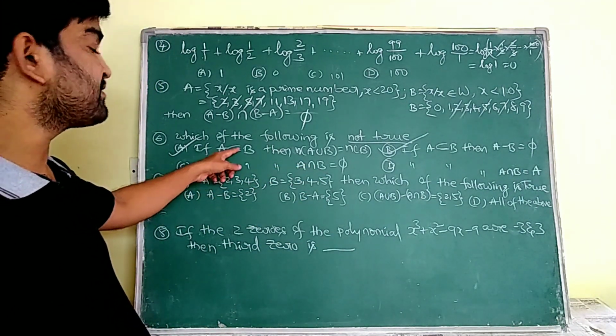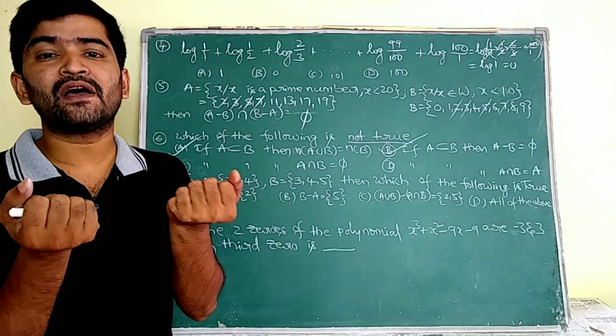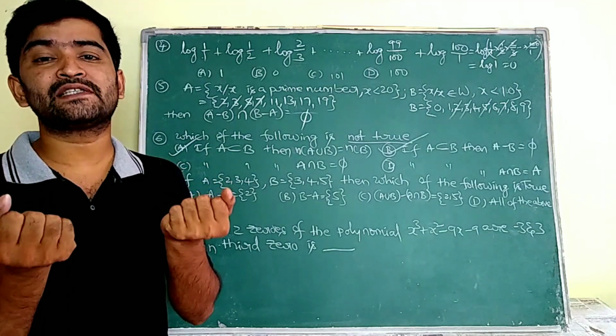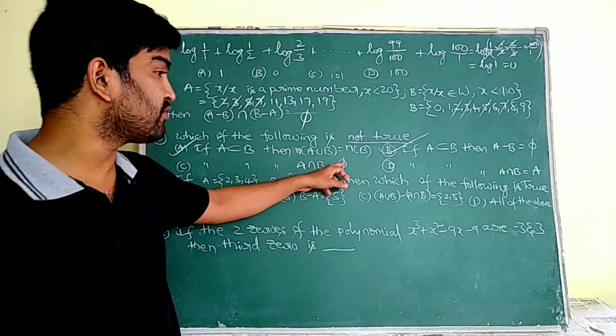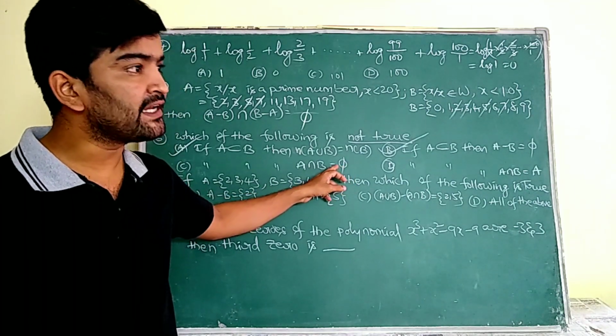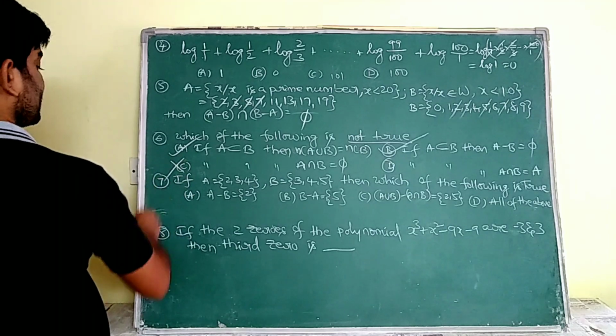Why? Because if A is a subset of B, it means all the elements of A are there in B. So A and B have the common elements as the elements in A. So that's why here A intersection B is equal to, I have to get A. But here it is given as 5. So this is the false statement.